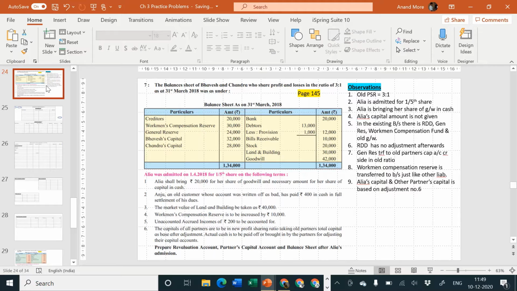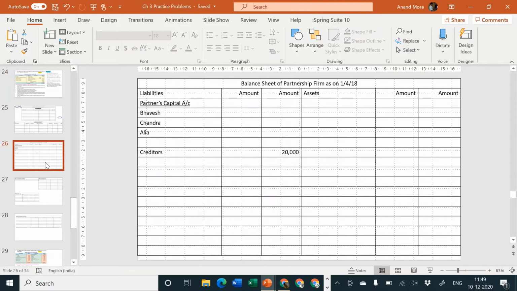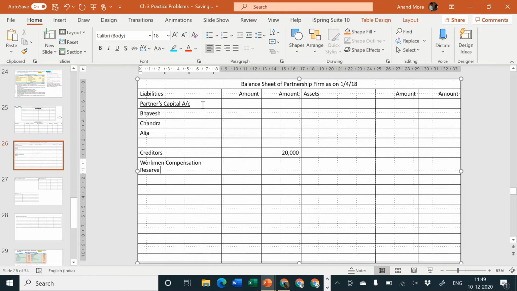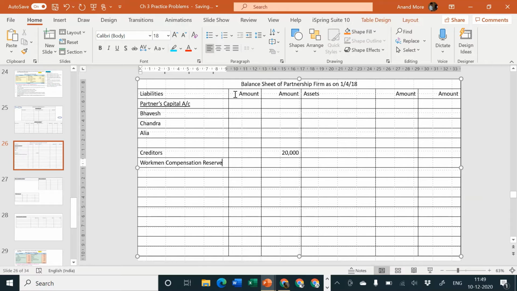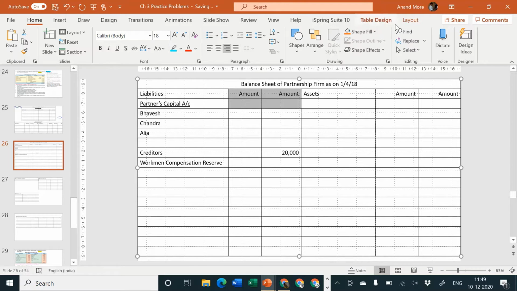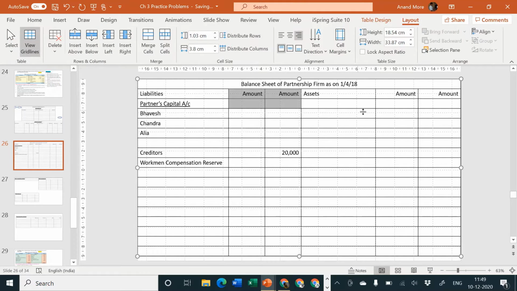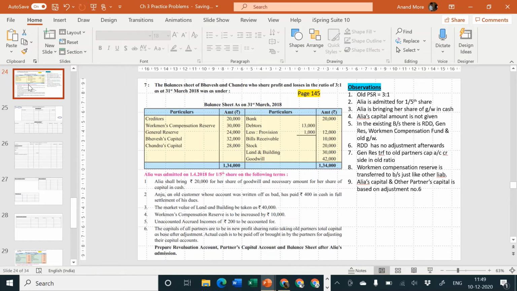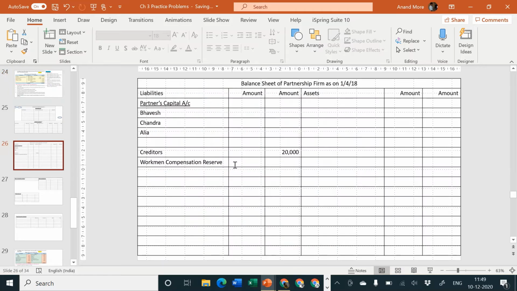Next, workman compensation reserve, directly balance sheet liability side. Inner column, because there is an adjustment, and the amount of old reserve is 30,000. So inner column 30,000.